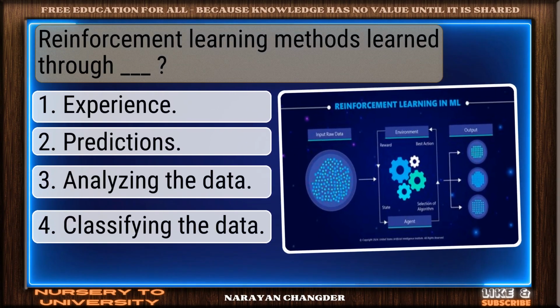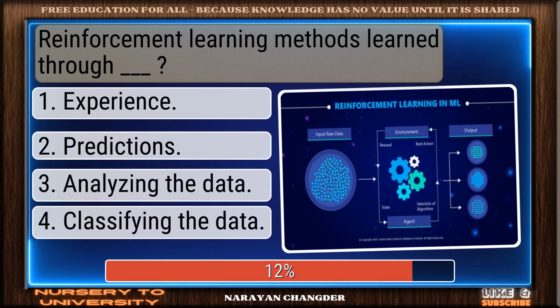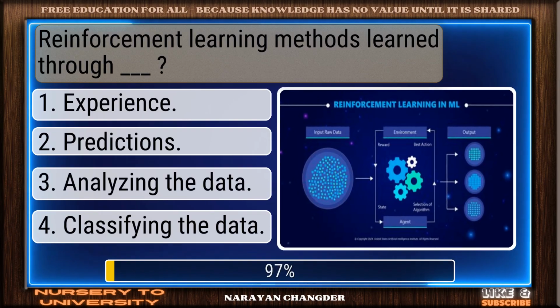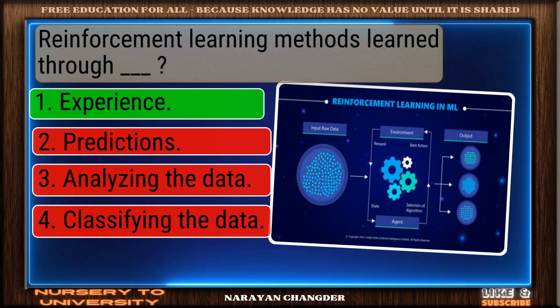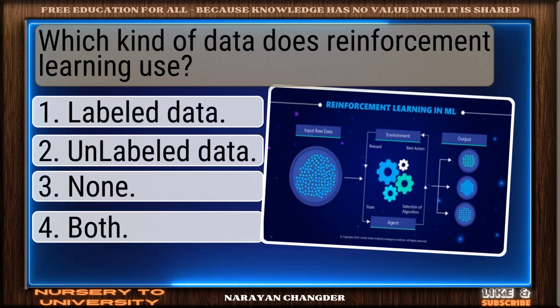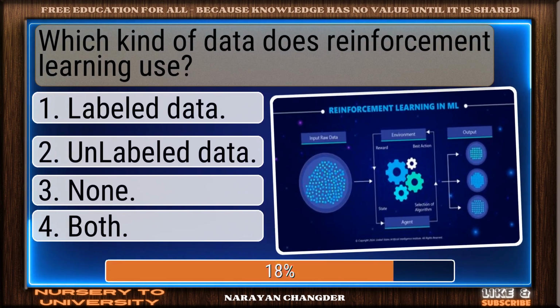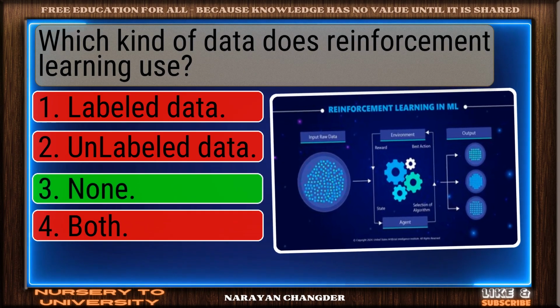Question number 43. Reinforcement learning methods learn through dash. Good job. Your answer, experience, works well here. Question number 44. Which kind of data does reinforcement learning use? Strong choice. None is the right answer.